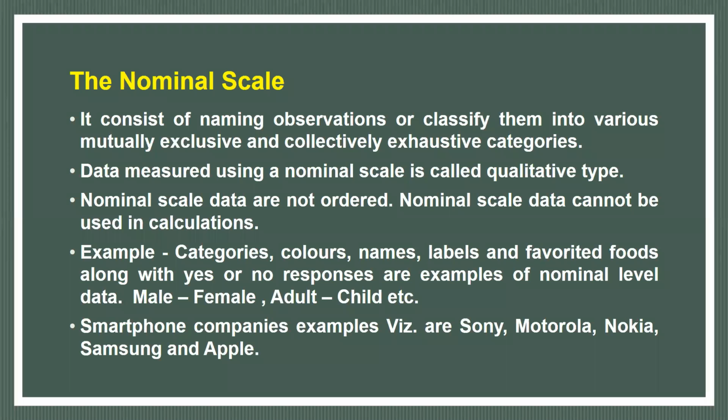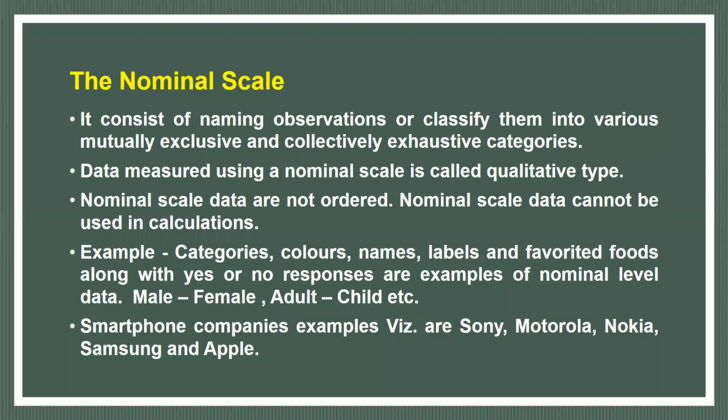So the nominal scale measures the data by classifying them into various categories, and these categories are mutually exclusive and collectively exhaustive. No two categories overlap each other, and the observation will not give the researcher any ambiguity about which category to put it in. There should not be confusion. The researcher should have a clear idea in which category this unit of data will be placed.